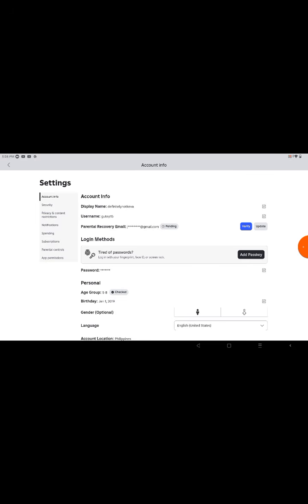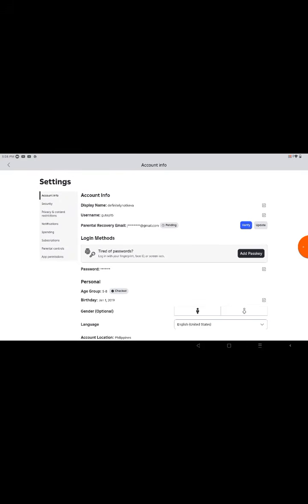Now put your email where it says none. I already put my email right now. So guys, put your email over here and now verify it.